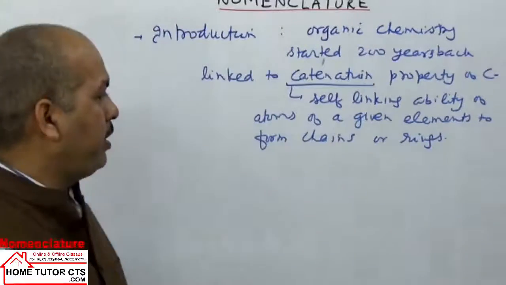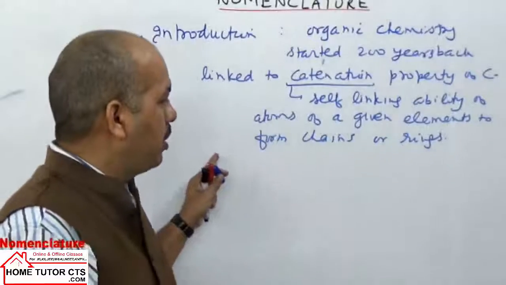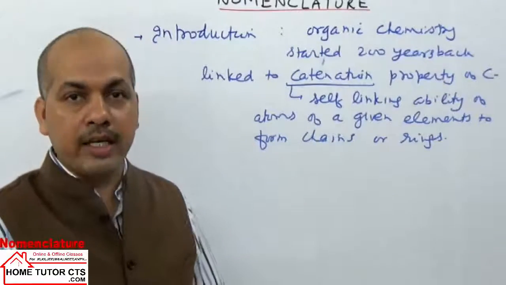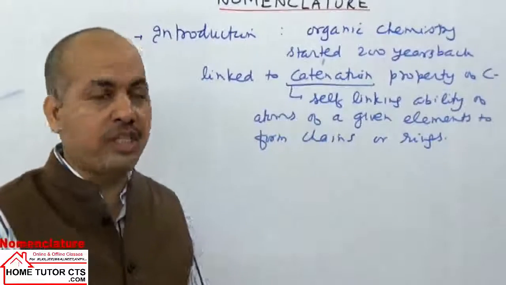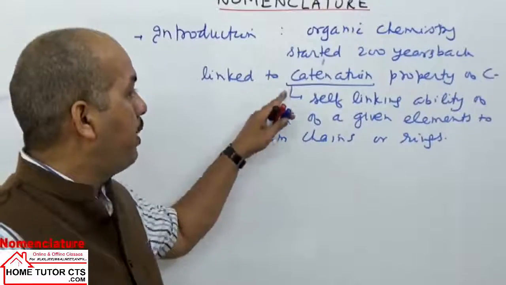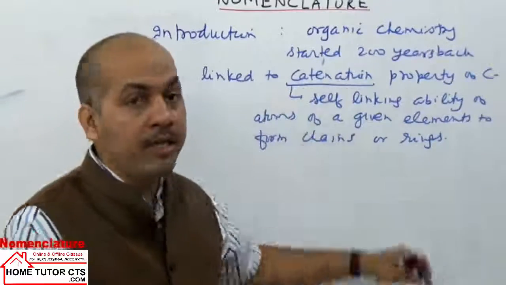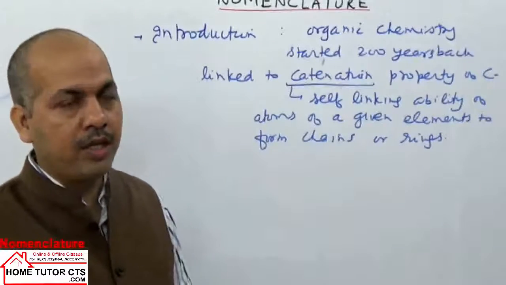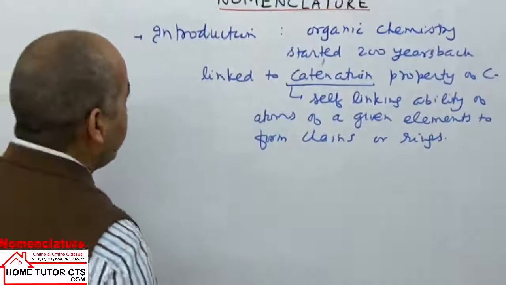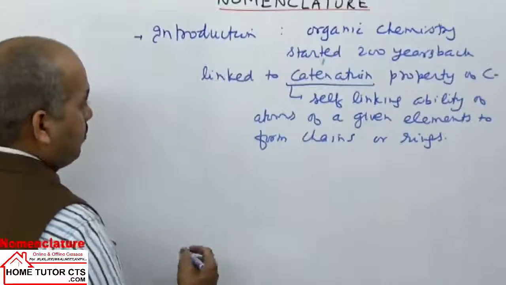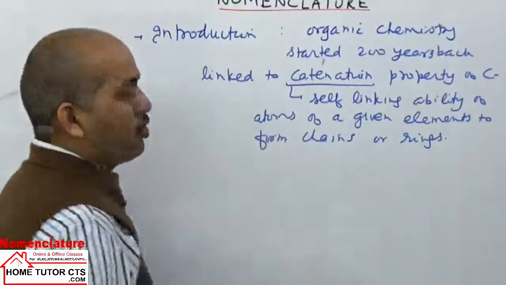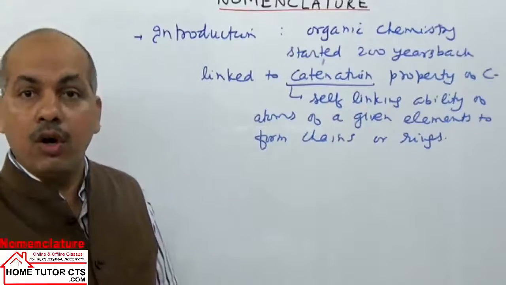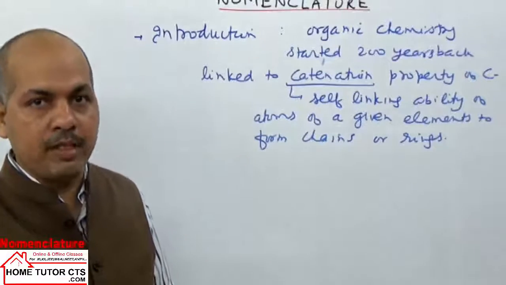In organic compounds, many compounds are open chain structures, and we have many cyclic compounds and aromatic compounds, which have ring structures as well. This is mainly because of carbon's catenation ability, which led to an entire separate branch called organic chemistry. Earlier it was thought that organic compounds had their source only from living organisms, maybe plants or animals.